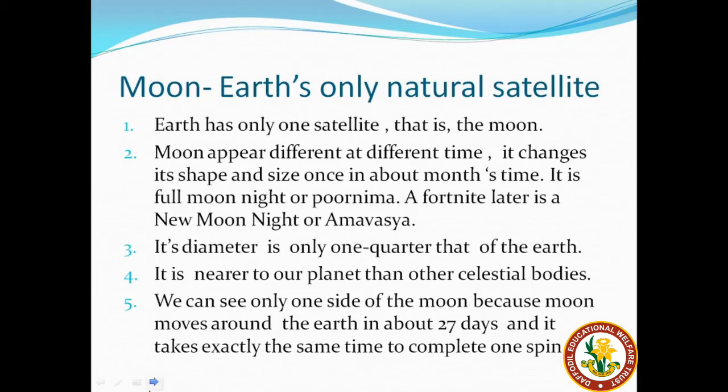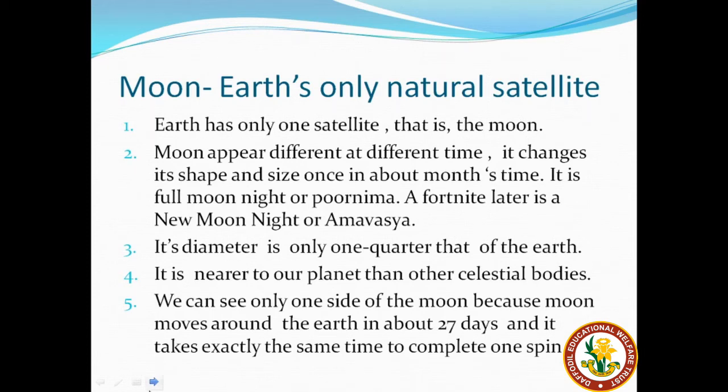After every fortnight we find that the moon changes its shape and the new moon night or Amavasya night can be seen. Its diameter is only one fourth of the Earth's diameter. So because of that, you can see that it is of a very small size compared to the Earth. But because it is comparatively closer to Earth, it doesn't look that small. It is nearer to our planet than other celestial bodies.